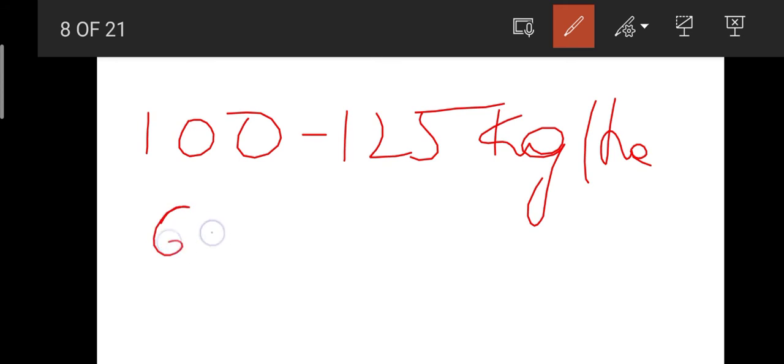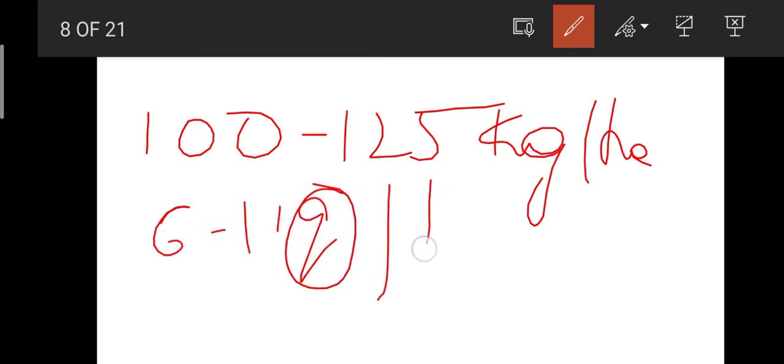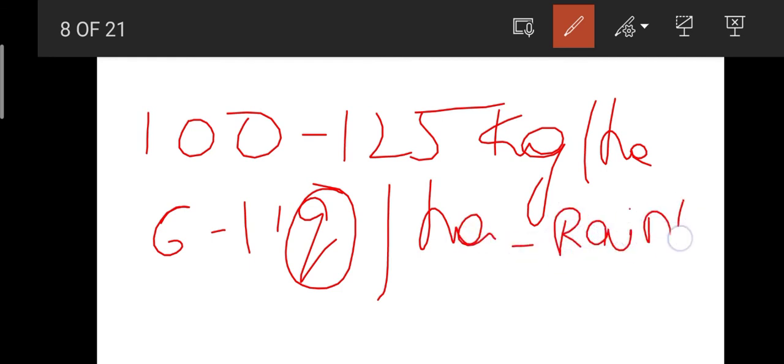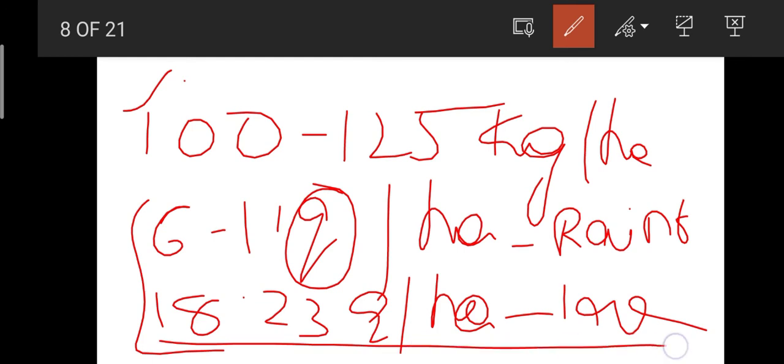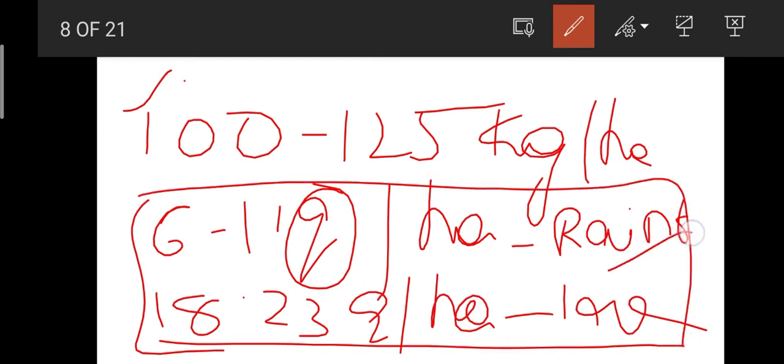Then what is the yield of wheat? It is 6 to 11 quintals per hectare in case of rain-fed conditions, and then 18 to 23 quintals per hectare in case of irrigated conditions. This is the seed rate, and these two are yields in different conditions like rain-fed and irrigated.